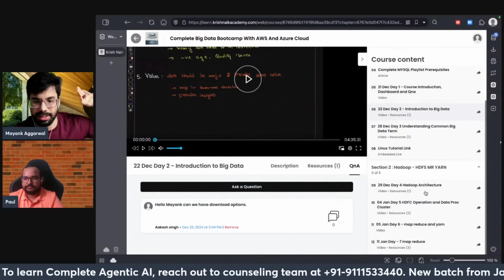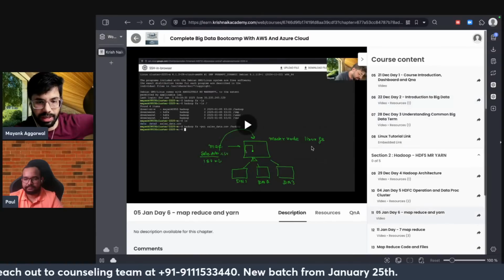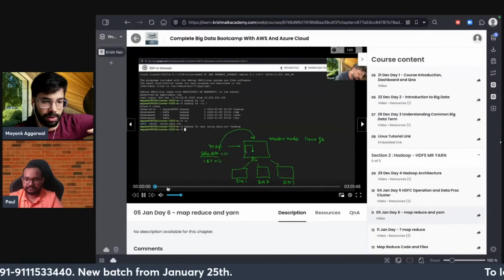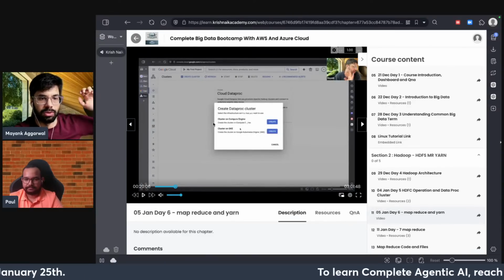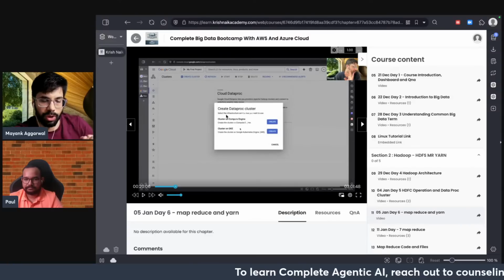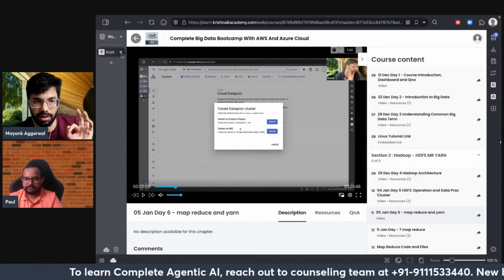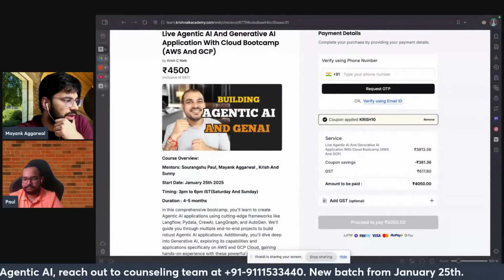For example, this is how it is going in the big data program. You can see how we have the classes. You can see these classes as many times as you want, easily loadable. And here I'm just showing how to use Google Cloud for big data. So we are planning and making sure that everything is via cloud only. Okay. So I think, yeah, everyone, that was majorly all.